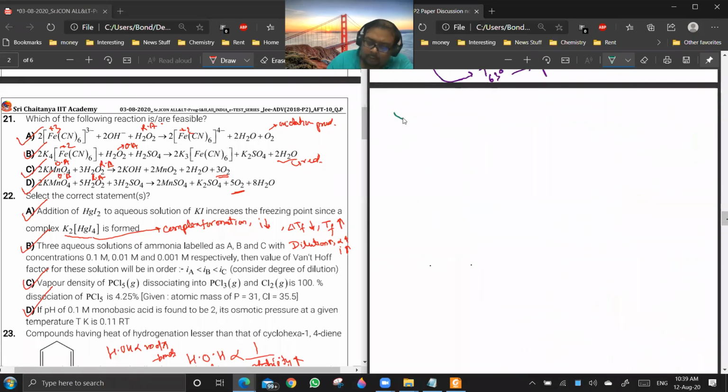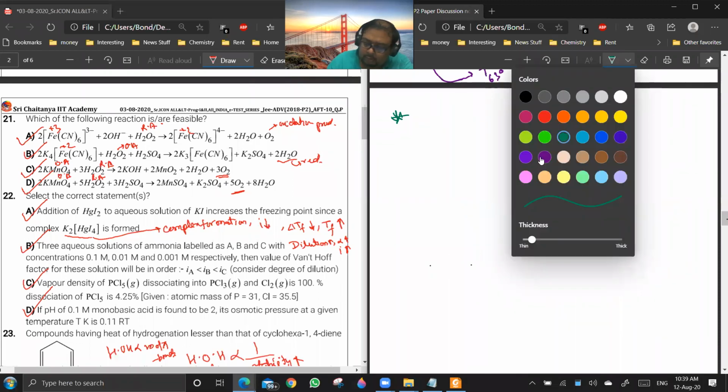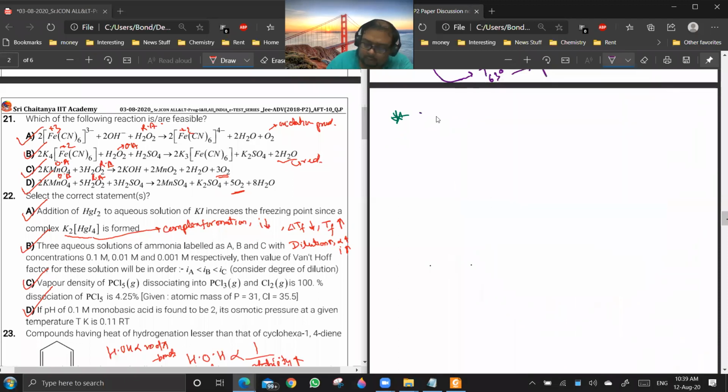If H2O2 is acting as a reducing agent, it will be oxidized to O2. If it is acting as an oxidizing agent, it will be reduced to H2O. This is -1, this is -2, this is 0. Are you getting the point?